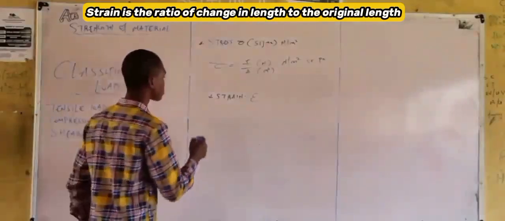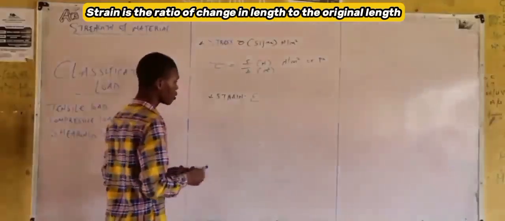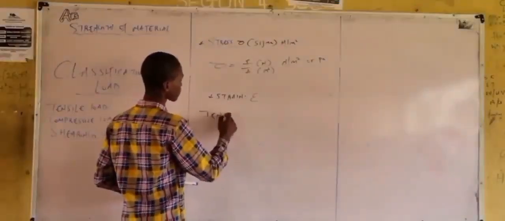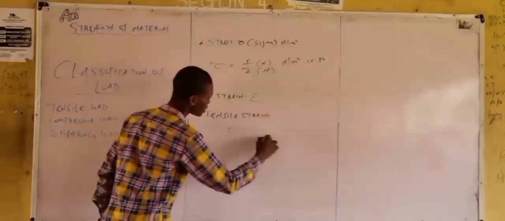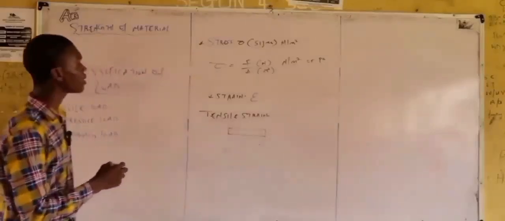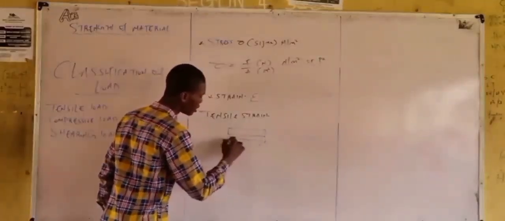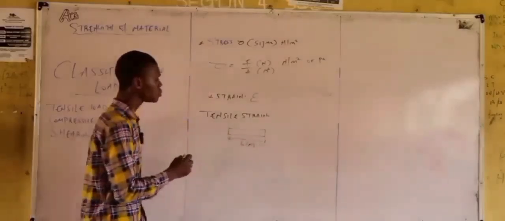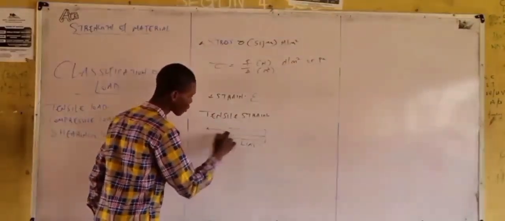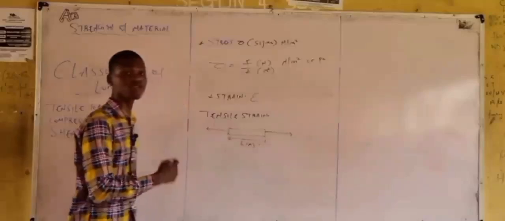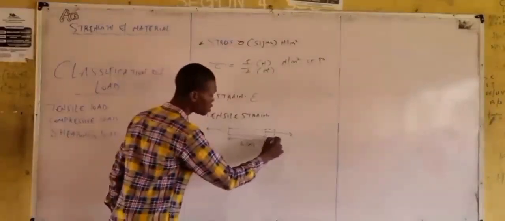What it means is that we have tensile strain and we have compressive strain. For tensile strain, consider this your material. Then we apply the force in form of pull. This is the initial length. When your material is being subjected to load in form of pull, then the length will increase, meaning there's a new length. Then from here to here is what?